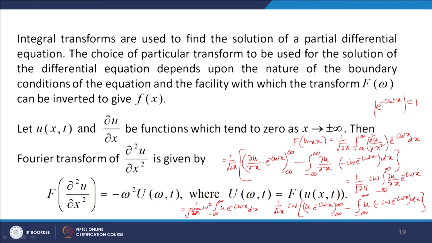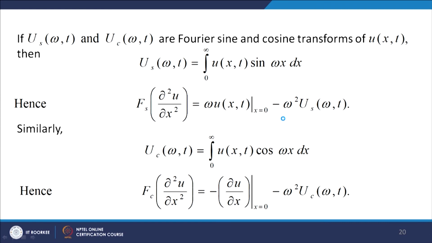So, this is nothing but minus omega square times the Fourier transform of the u function, which we are denoting by u hat (omega, t). So, the Fourier transform of the second derivative of u with respect to x is replaced with minus omega square u hat (omega, t) in the problems.